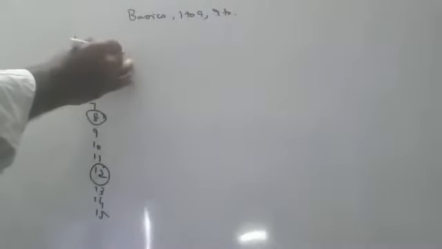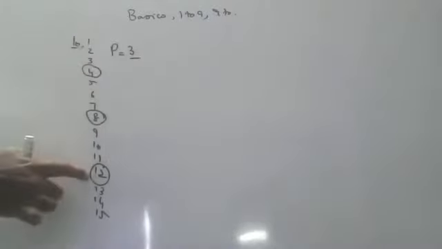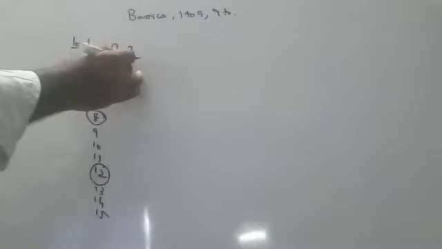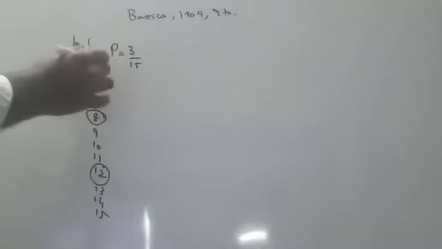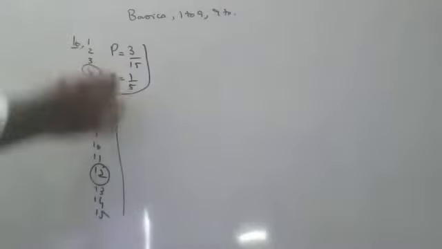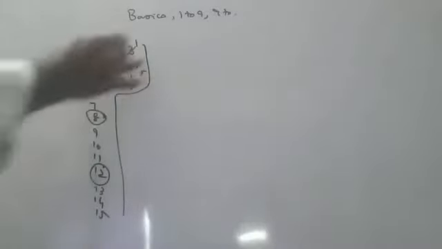So what is the probability? 3 are there out of the total number of events. The total number of events is 15. Out of 15 times, only 3 times we have it. So what is the probability of this, children? 1 by 5, because 3 ones are 3, 3 fives are 15. You should do that. Okay.